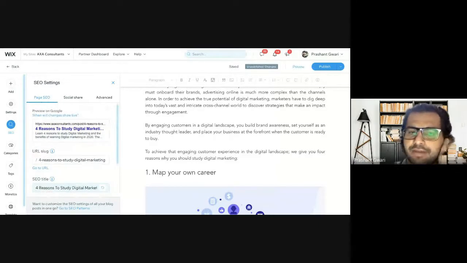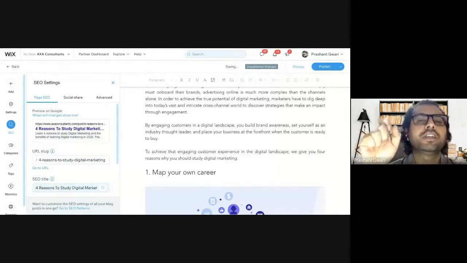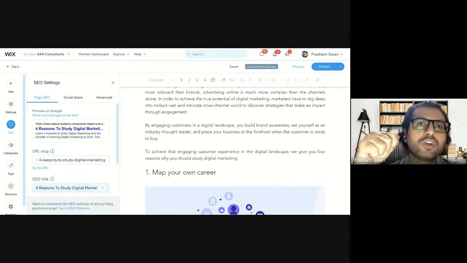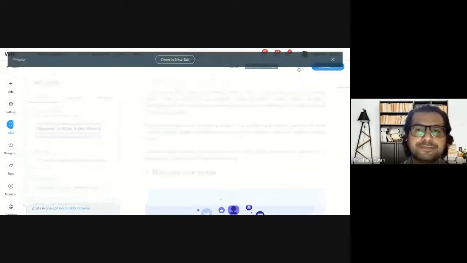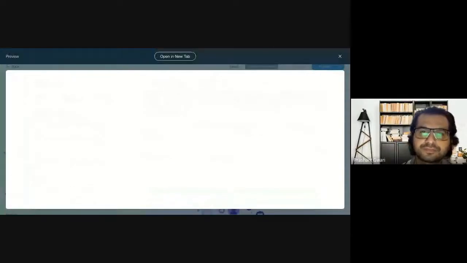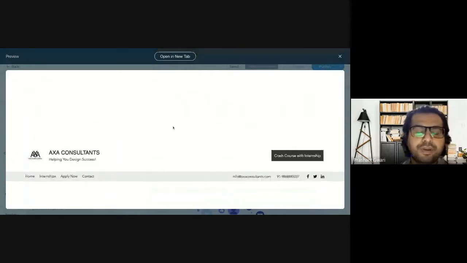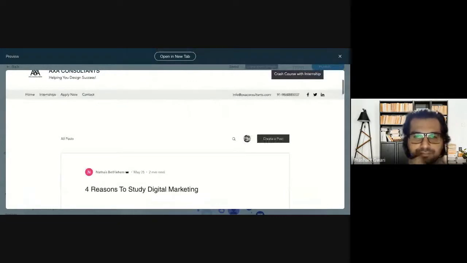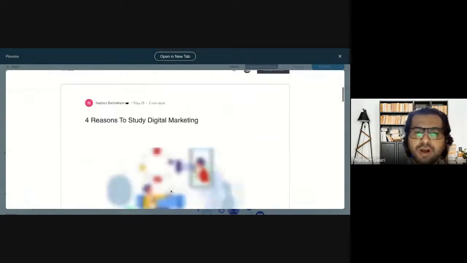Now we have one last thing left of the on-page SEO elements, which is how your blog will appear. Is your blog mobile friendly or not? The last element of on-page SEO was mobile responsiveness. To check whether your blog page or post is mobile responsive, you can directly go to the preview section like this, and the preview of your blog will appear here. So this is the blog.